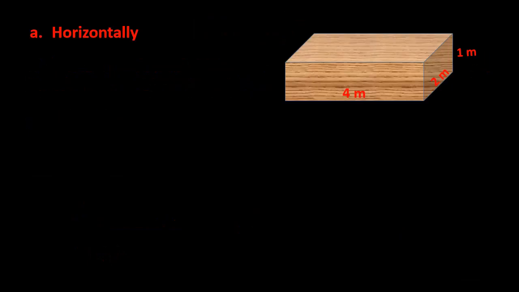Now when the wooden block is kept horizontally on the table, then pressure is given by the same formula, thrust by area. The thrust is the same, it is 49 Newton, just as we have calculated. And the area here is this lower surface, which has length 4 meter and breadth 2 meter.